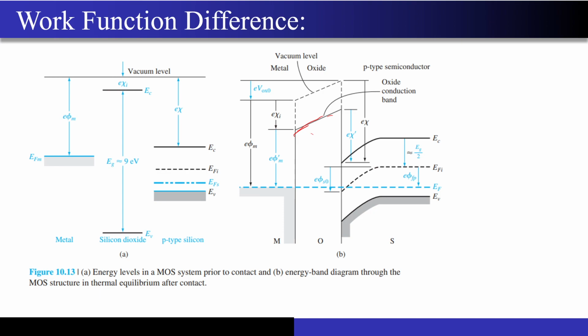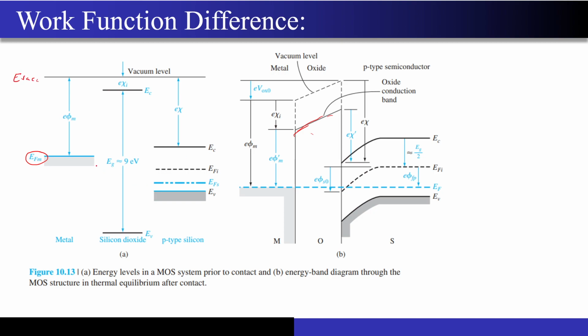Okay, so first of all we will start with the work function difference. How did we define the work function? The work function is nothing but the difference between the vacuum level and the Fermi level. In a very clear-cut and simple manner, it is the amount of energy that is required to remove an electron from the surface of the material towards infinity. So according to that statement, we define the work function as the difference between the Fermi level and the vacuum level, E vac.